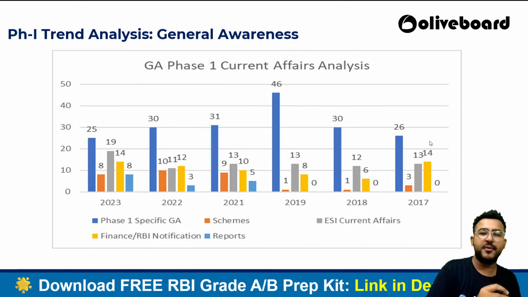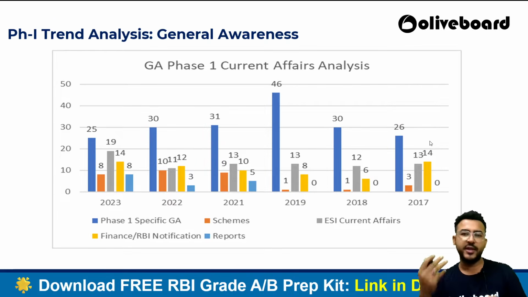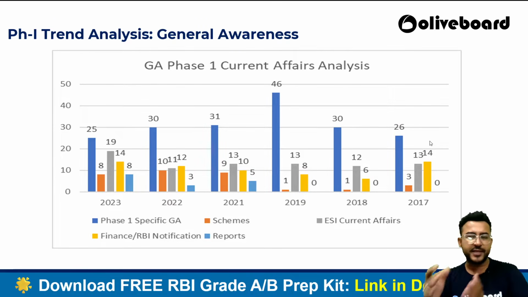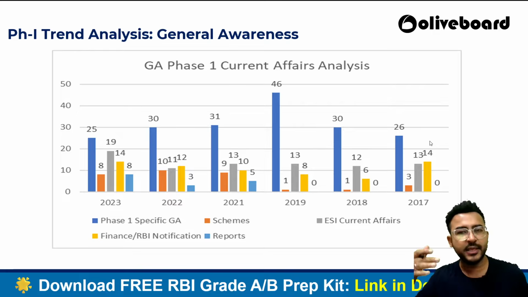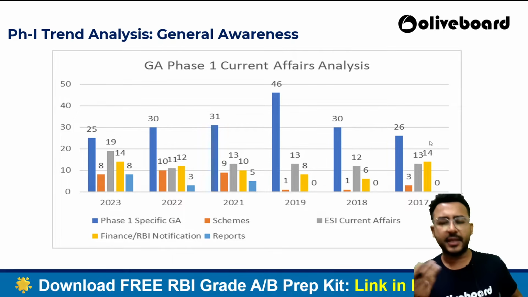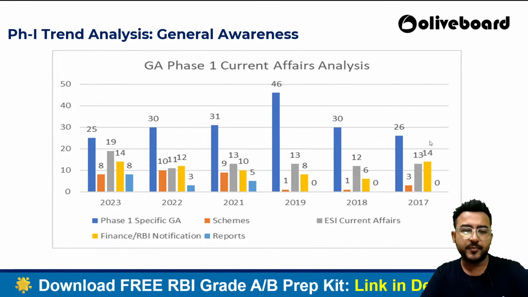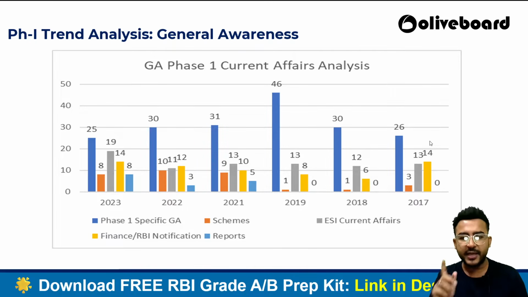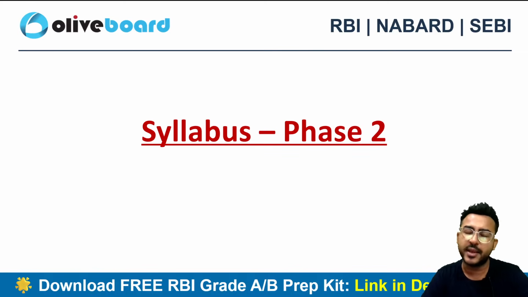Plus the good part about the RBI circulars and the finance current affairs is that it will give you a compounding effect. Whatever you are studying for your phase 1 preparation will be helpful for you in the phase 2 examination and in the interview as well, right? So that's the best part of the finance current affairs and RBI circulars. You can read it once and you can score multiple times in the RBI Grade B examination by using that, right?